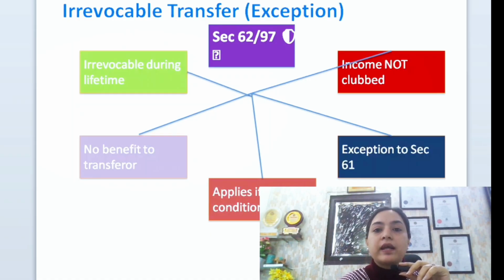Section 97 also tells us about irrevocable transfer, which is an exception in section 97: in case of irrevocable transfer, income would not be clubbed in the hand of the transferor. Section 98 talks about the definition of revocable transfer.